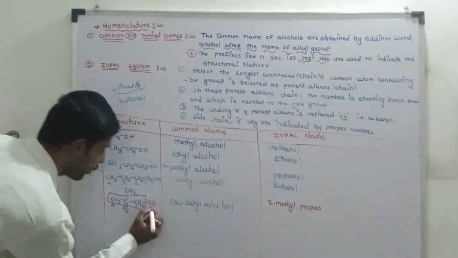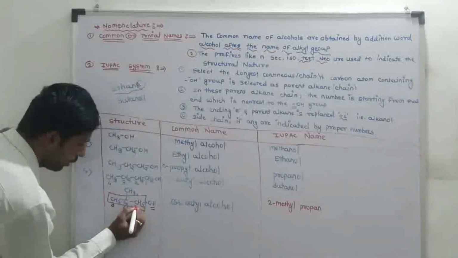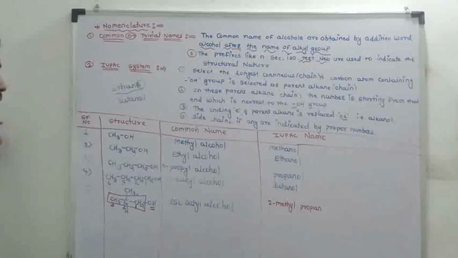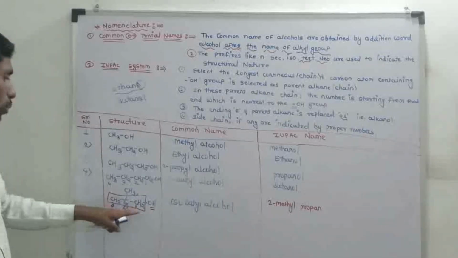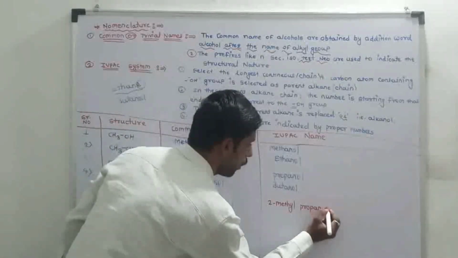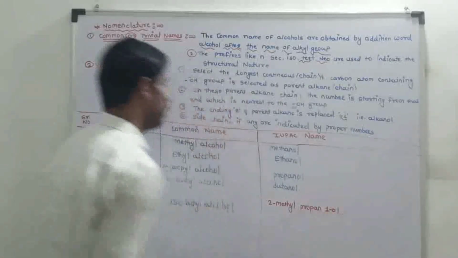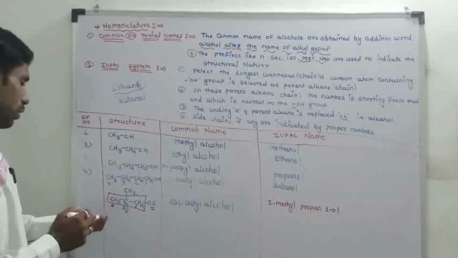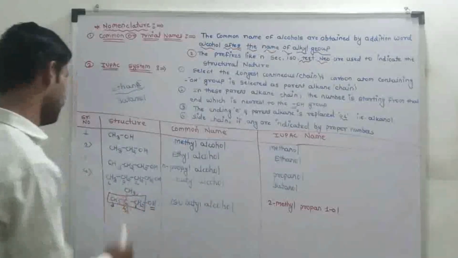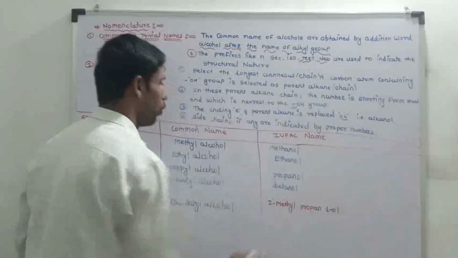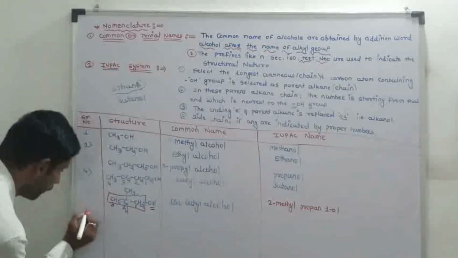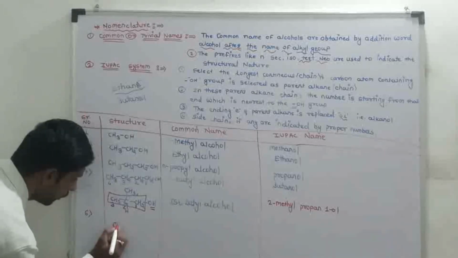In this structure the OH group is attached to the first carbon atom, so the name of the structure is propan-1-ol. This structure is also known as 2-methyl propan-1-ol.